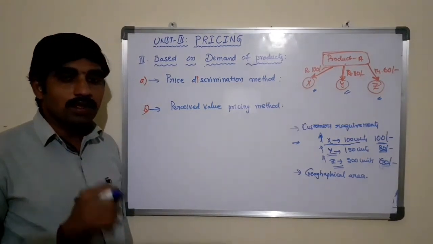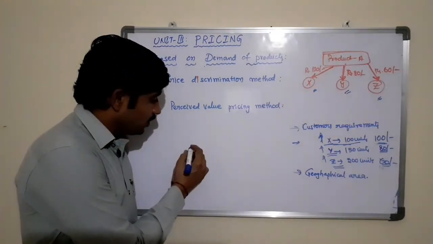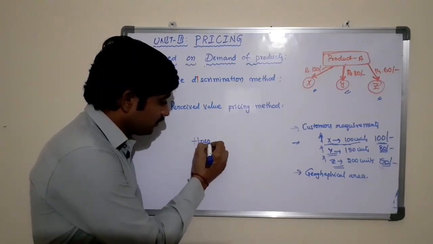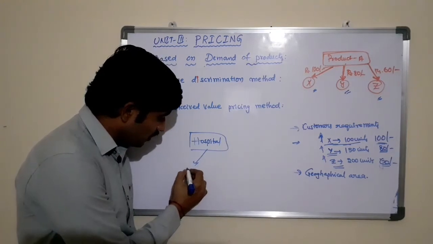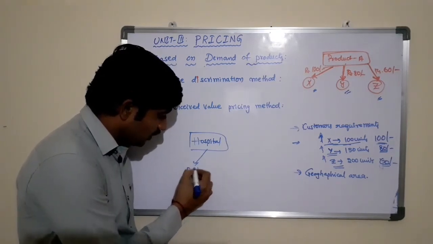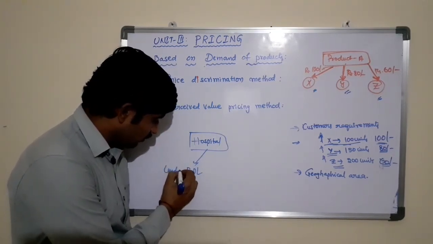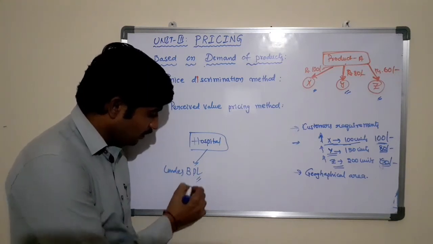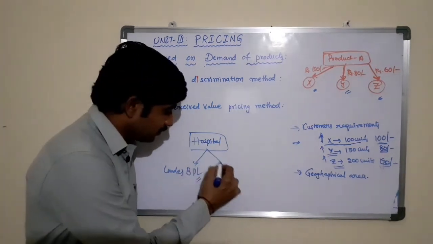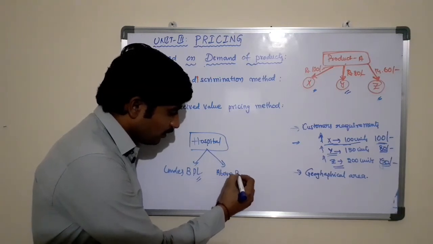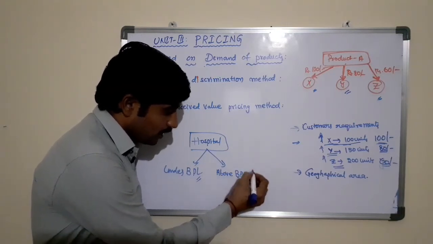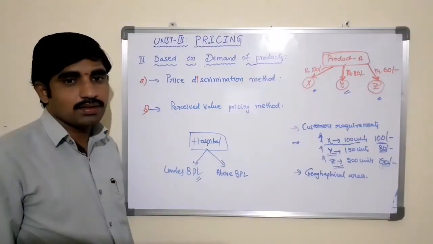Here, based on the income groups, if you observe in hospitals, the people who come under below poverty line will be charged some fees. The people who come under above the poverty line will be charged a high price.